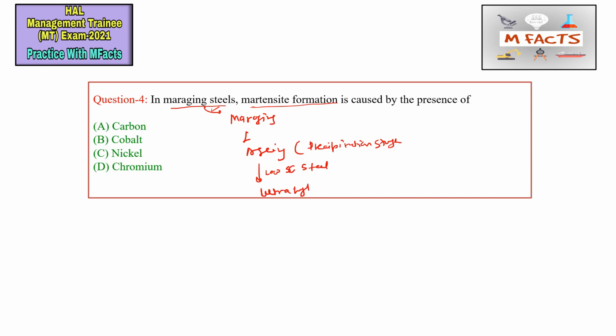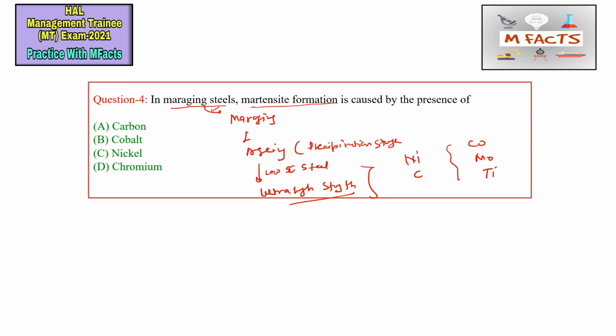So the composition of maraging steels typically consists of nickel, carbon, and a few other elements like cobalt, molybdenum, and titanium also.